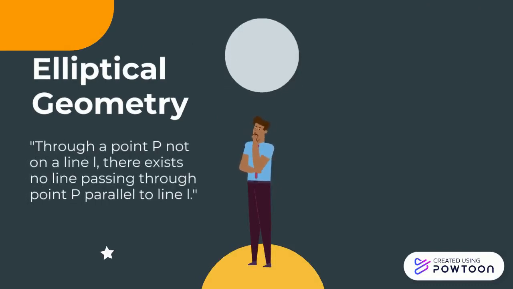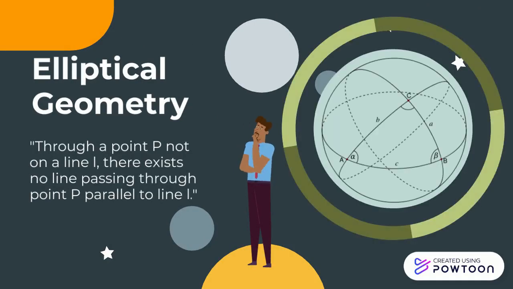The postulate is as follows. Through a point P not on line L, there exists no line passing through point P parallel to L. All similar triangles are considered congruent in elliptic geometry, and the sum of the interior angles of an elliptical triangle is always more than 180 degrees. This form of geometry helps us calculate distances across the globe and helps pilots chart their flights across continents every day.